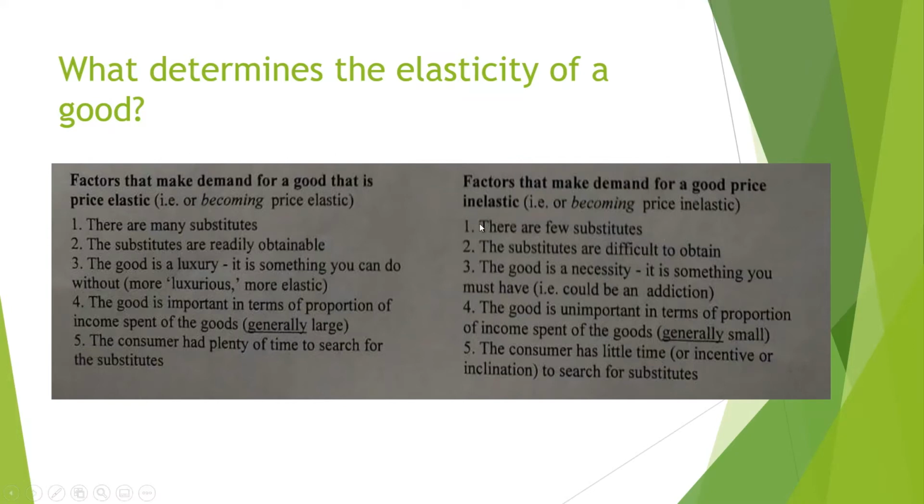Things that are price inelastic are pretty much just the opposite. I think the first ones are self-explanatory. Number 3, an example of that, let's say it's insulin. If the price of insulin goes up 1.5 times and you need insulin, you still kind of have to buy it. But that also goes the other way. If it's something like cigarettes that are addictive, then if the price goes up, as an addict you're still going to buy the thing even if it's going to cost you more. And the other 2 are just the exact opposite. They don't need much explaining.